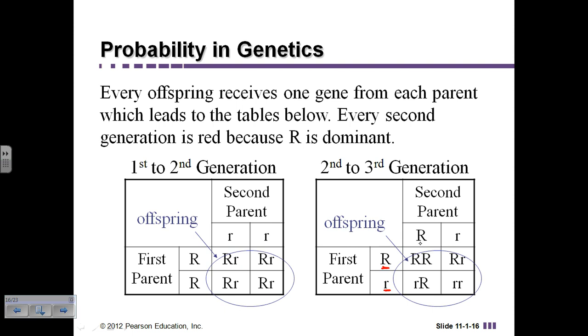And then the second parent has a dominant gene and a recessive gene. So when you start mixing it up there, now you have a possibility of having a white flower versus the first round, the first generation, where you were probably not going to have a white flower in there unless one of the parents was not a dominant gene.